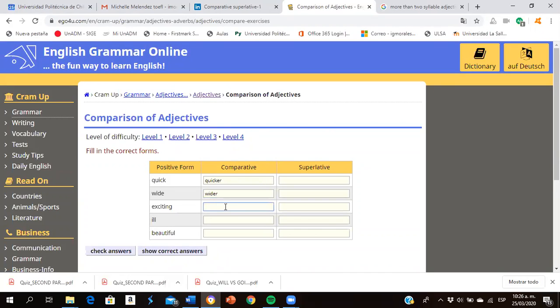What about exciting? More exciting. Good. What about ill? Idler. Okay. And beautiful? More beautiful. Okay, so that would be level 1.